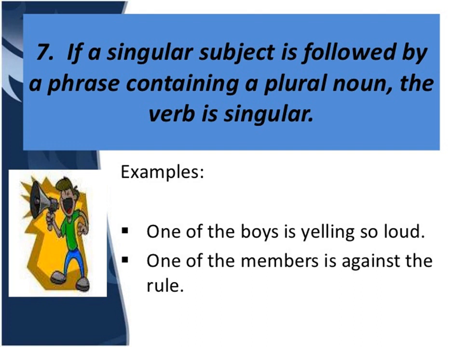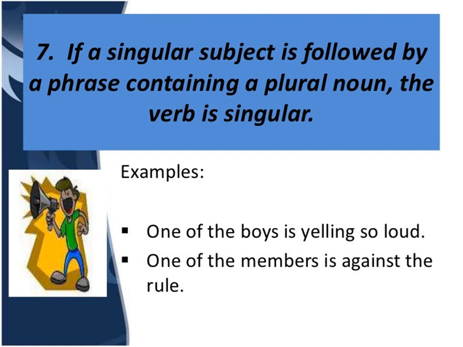Next, if a singular subject is followed by a phrase containing a plural noun, the verb is singular. That means the subject is singular but the phrase has a plural noun. For example, "one of the boys." Now "one" is singular, but in the phrase "boys" is plural.